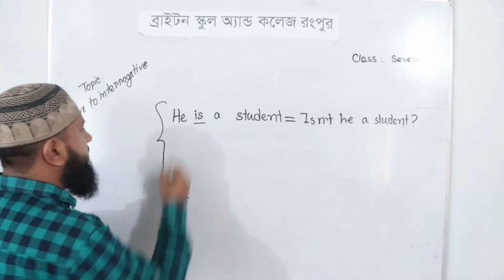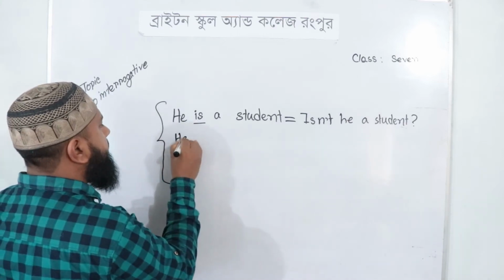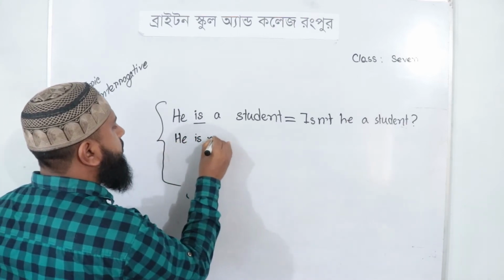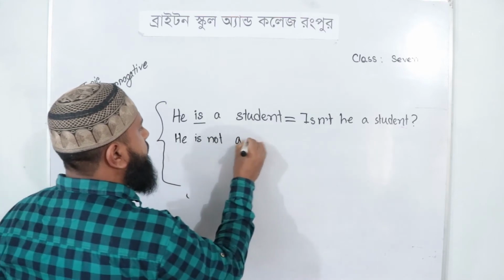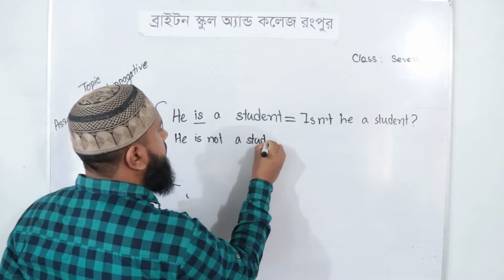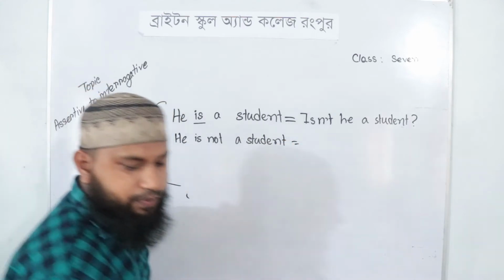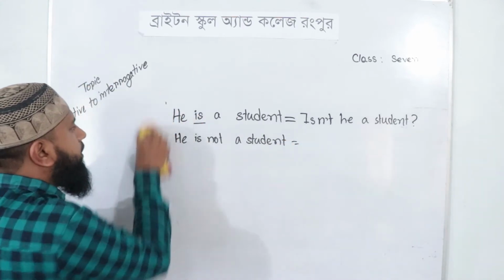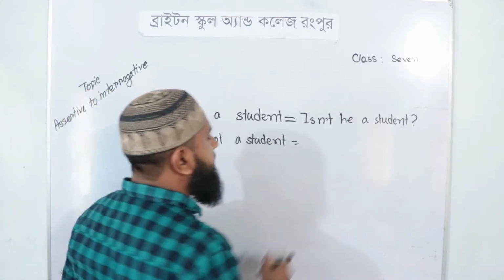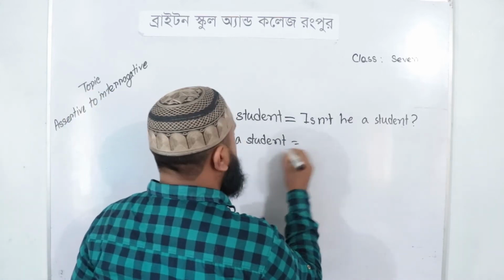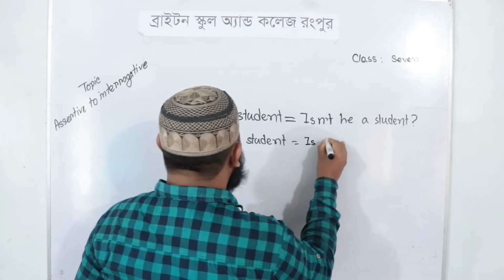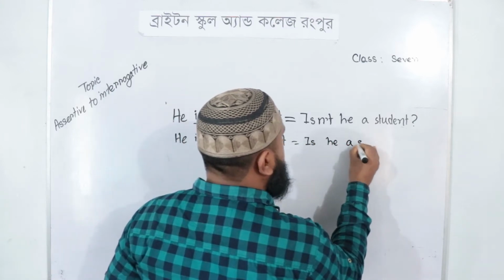If the sentence is he is not a student, what should we do? We have to make the interrogative sentence as affirmative interrogative.